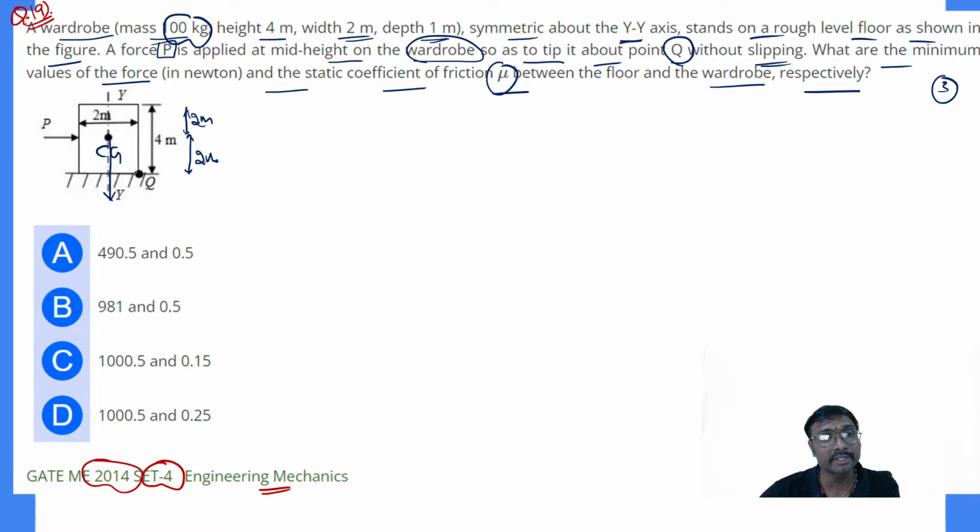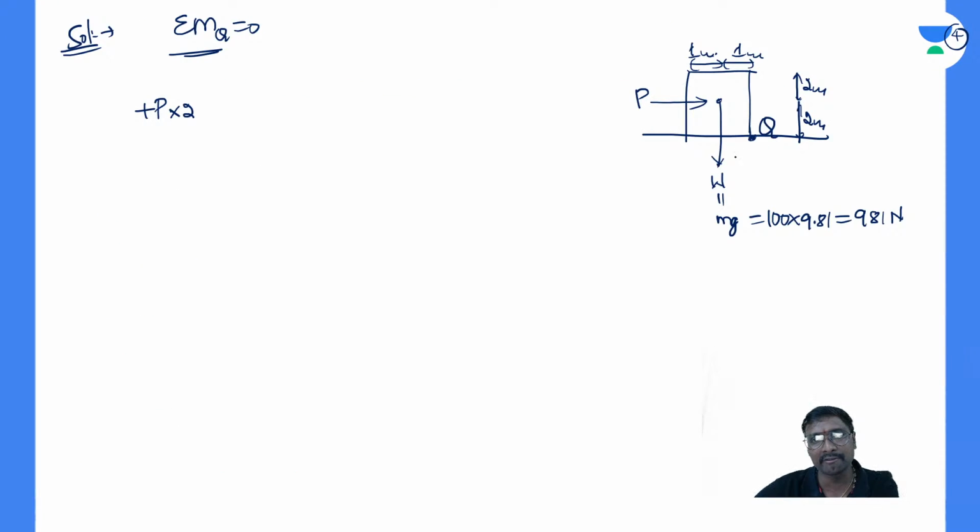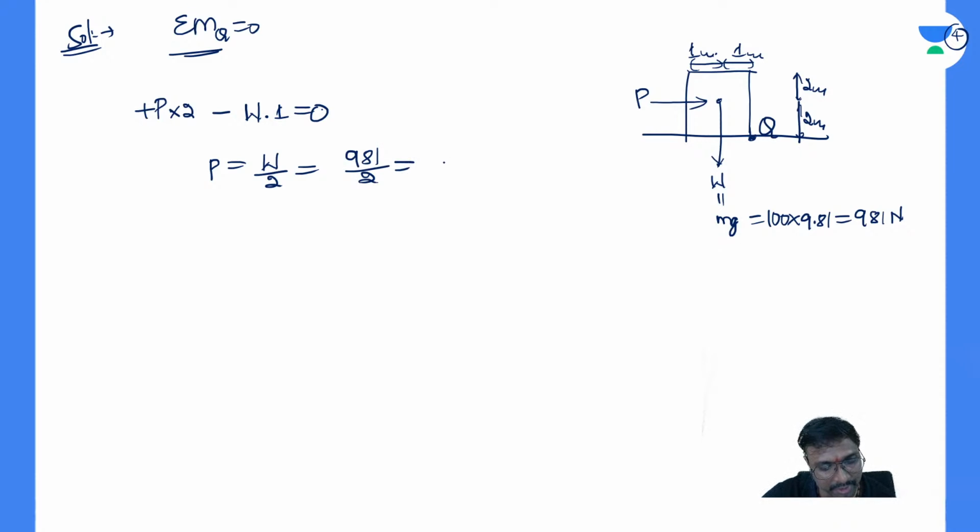Sum of the moments about this Q equal to 0 means P into 2 meters, and the weight will be creating an anti-clockwise moment. So minus the weight W into 1 meter equals 0. Now tell me, what is the P you are getting? P is nothing but W by 2, that is 981 divided by 2. What is 981 divided by 2?